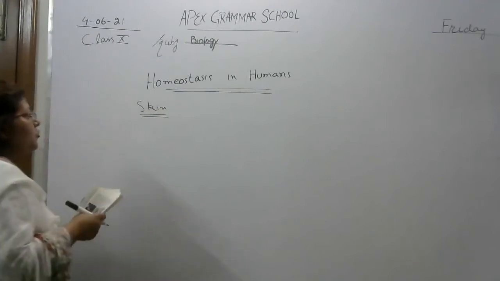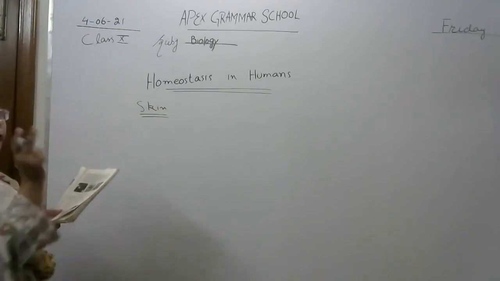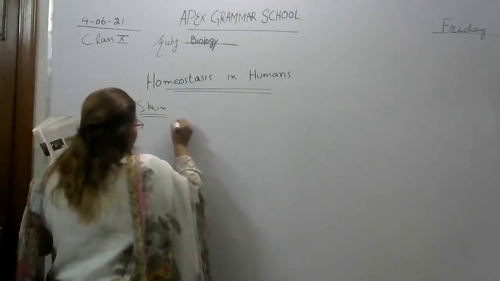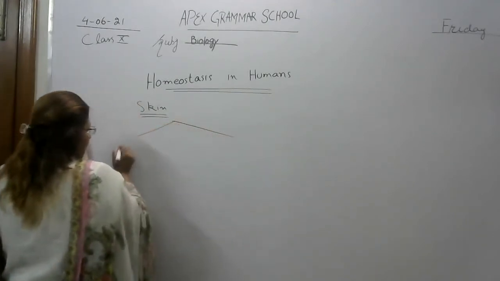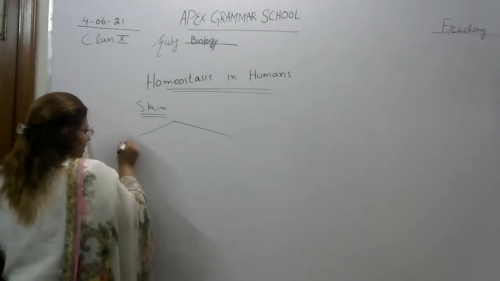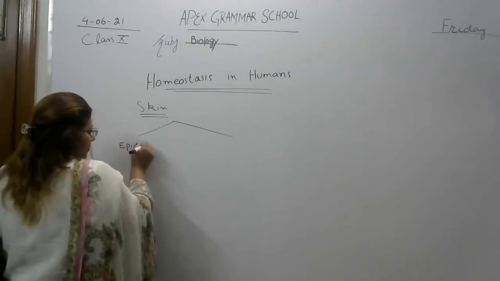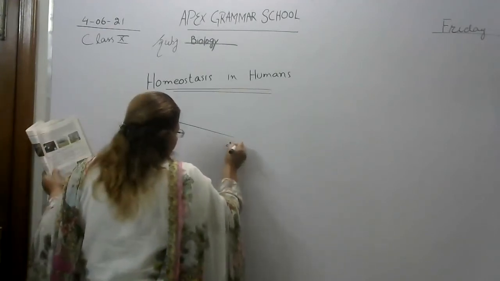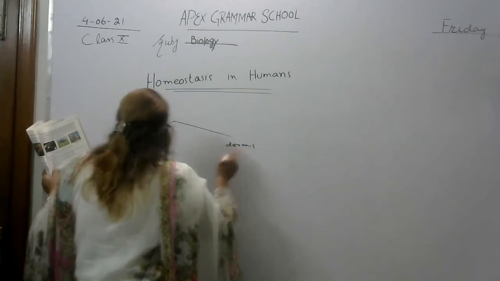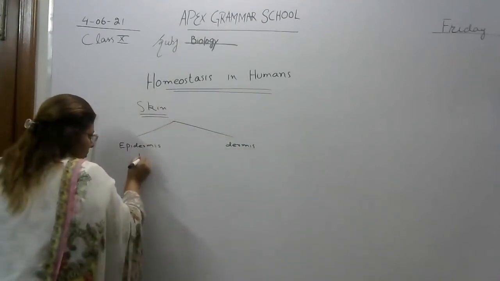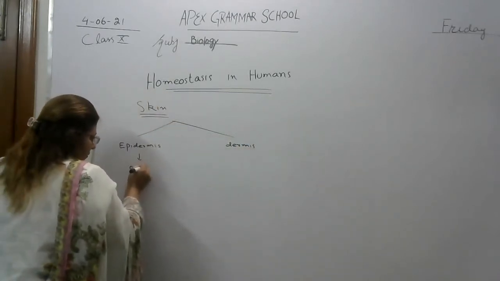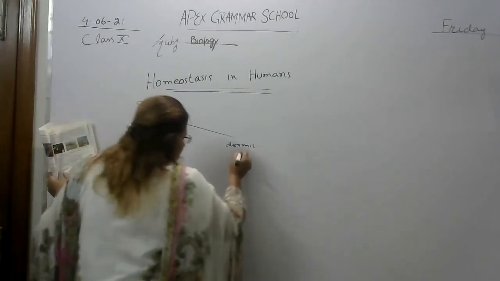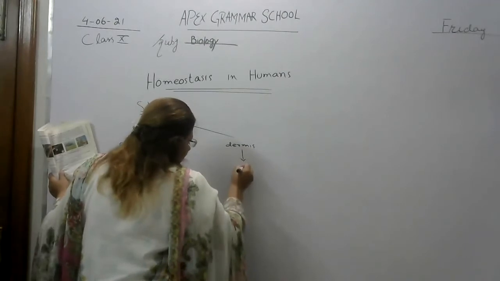First of all, keep in your mind that our skin consists of two layers, epidermis and dermis. Epidermis is the outer layer and dermis is the inner layer.